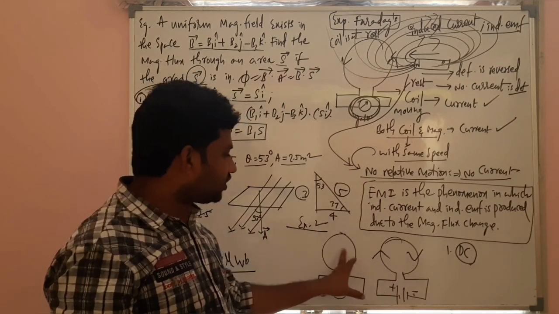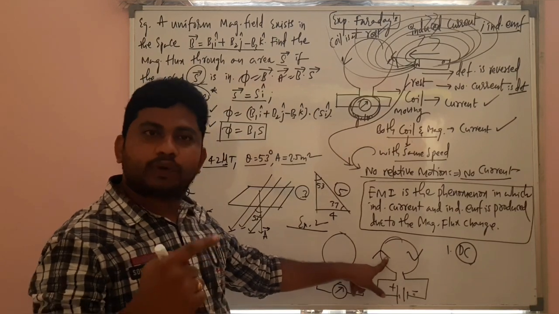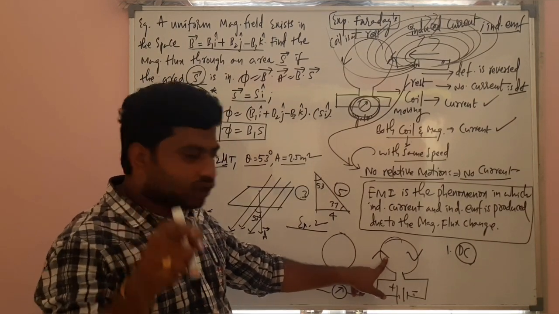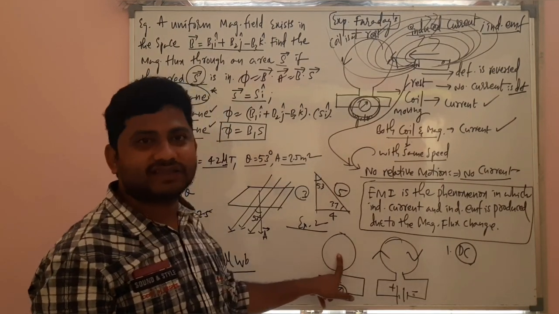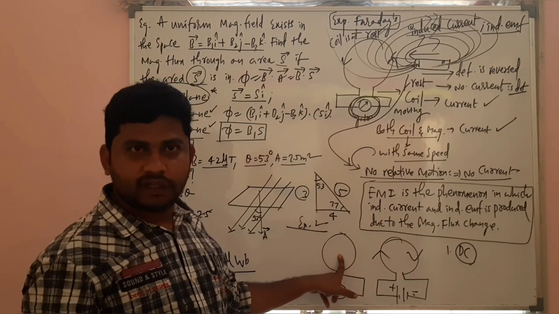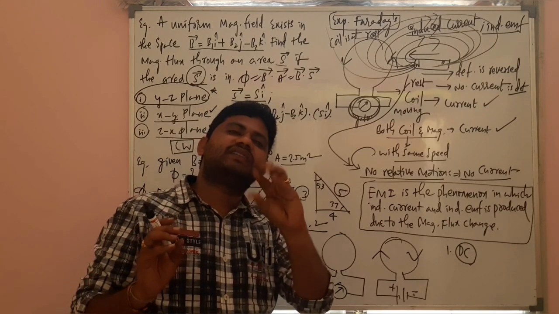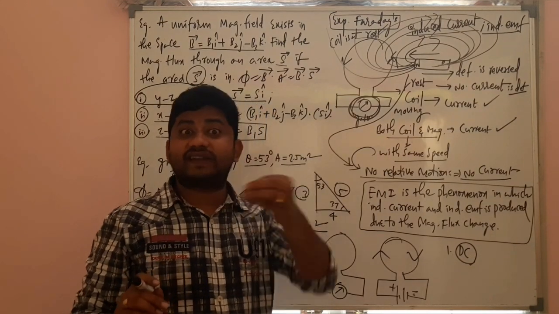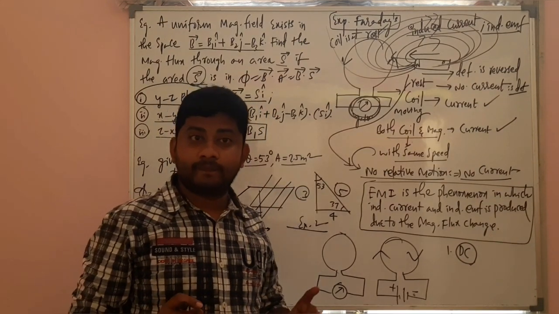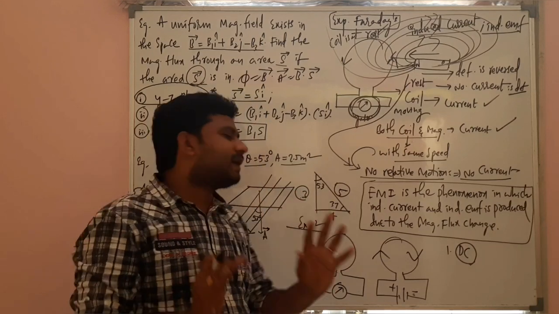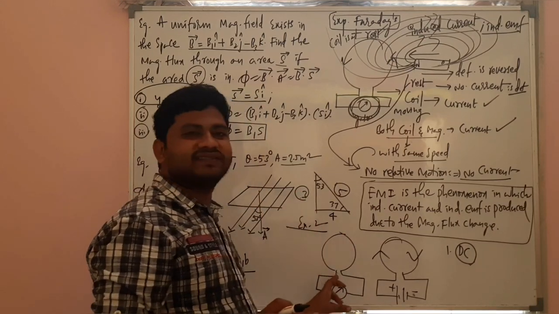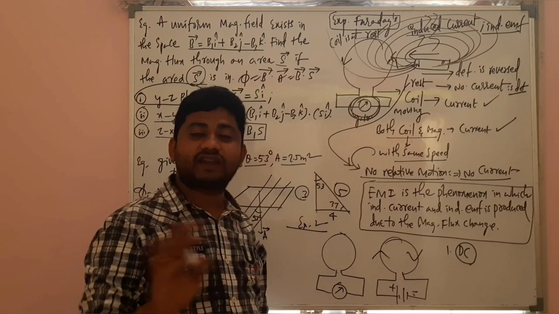So some constant current will produce a constant magnetic field. So those constant magnetic field lines will be passing through this. There is no flux change. Just some magnetic field lines are passing through. Flux is different, flux change is different, remember. Galvanometer will not show any deflection.